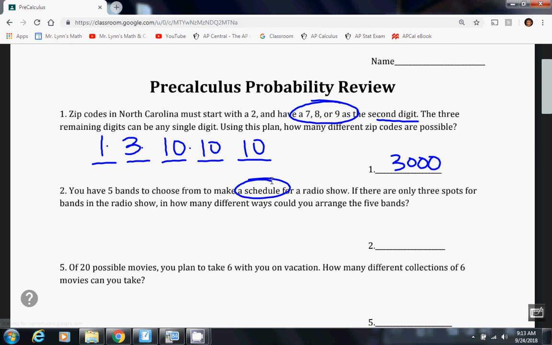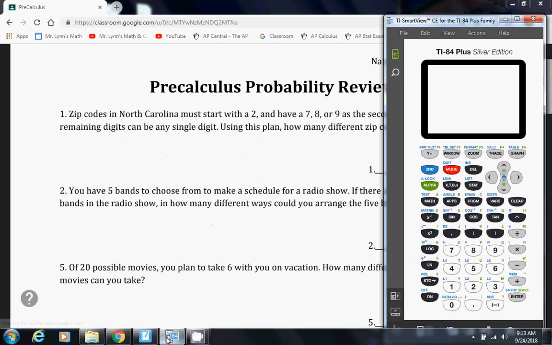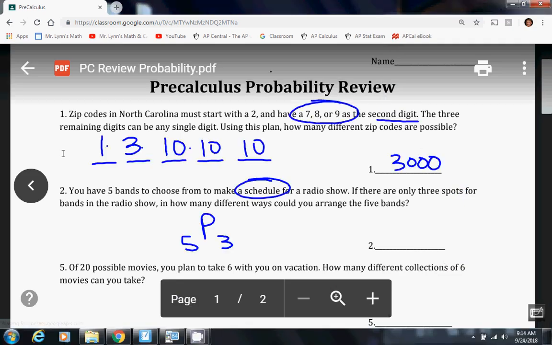We have 5 bands to choose from, and we're going to pick 3 of them to schedule in the show. So we need to do 5P3. So I type in my calculator 5, then go to math, all the way over to probability, and I do number 2, the nPr for permutation, type in 3, and I get 60. So that tells me that the answer is 60.